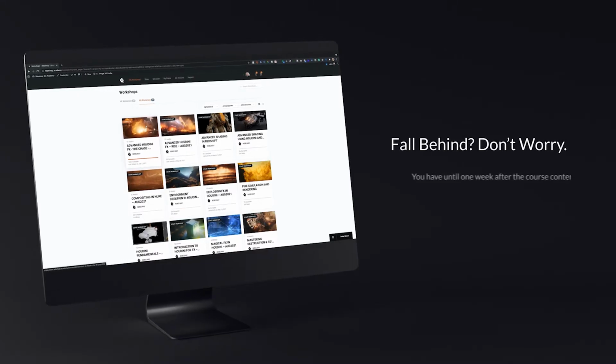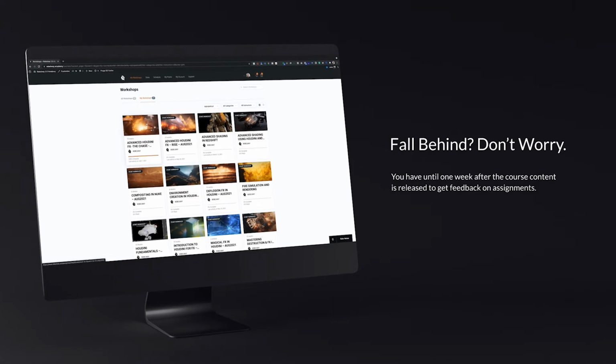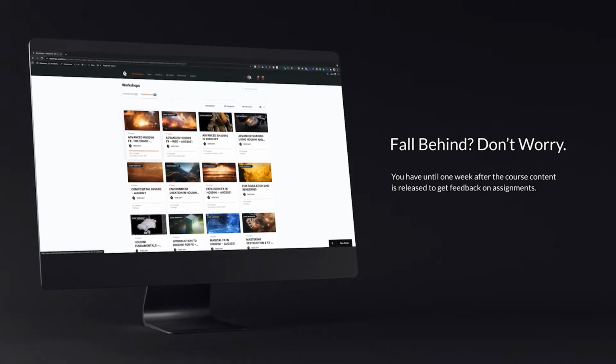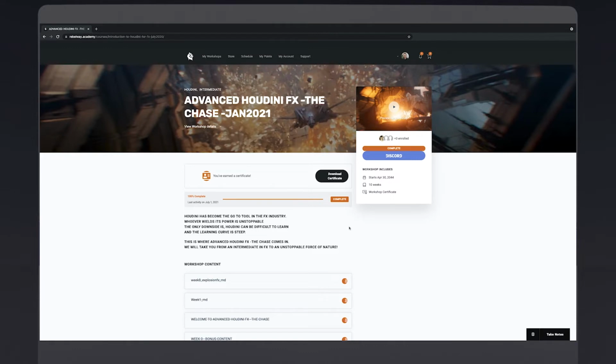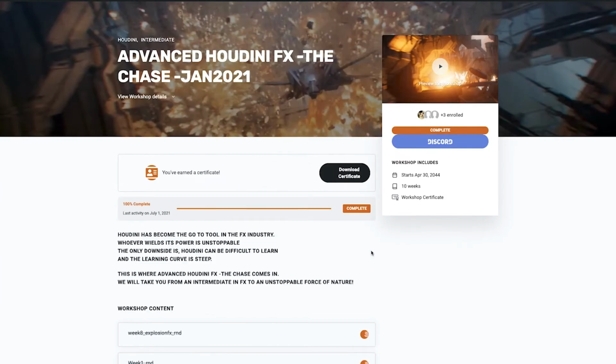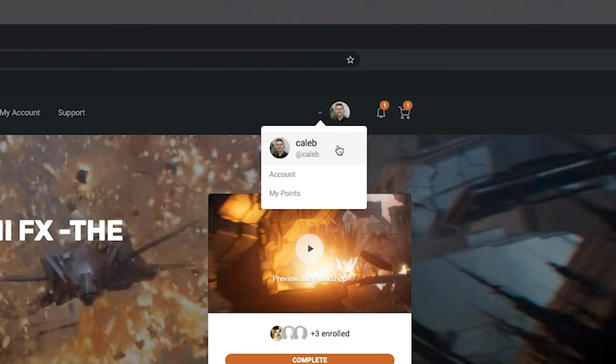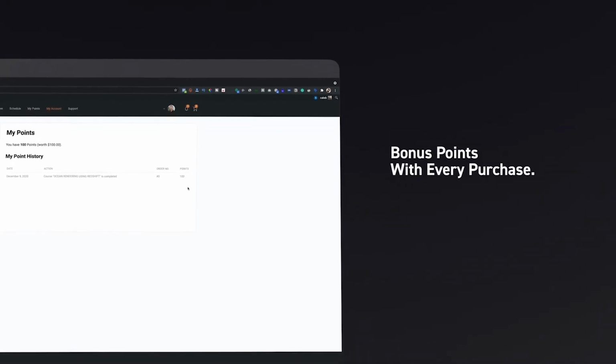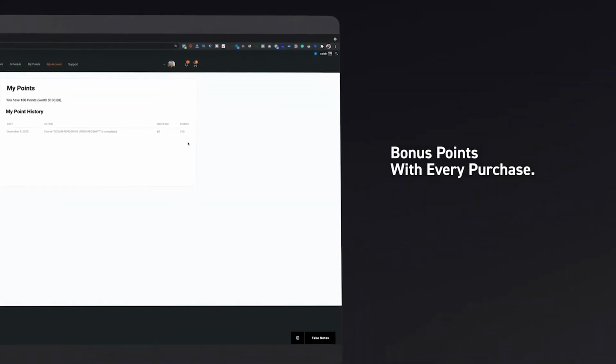If you fall behind, don't worry. You have until a week after the course ends to submit all of your assignments. Once you submit all of your weekly assignments, you will earn a completion certificate for the course. You'll find your completion certificate at the top of your workshop, or by navigating to your profile and selecting My Certificates. As a bonus, you'll also receive points for every purchase you make here at Rebelway.